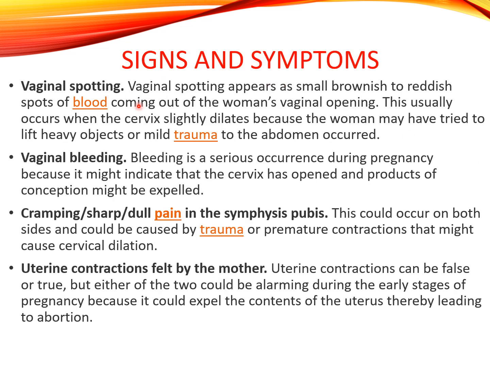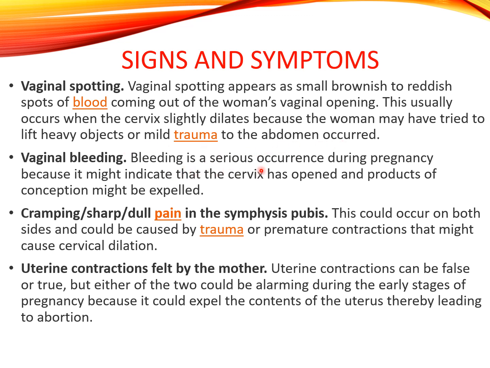Signs and symptoms: vaginal spotting, vaginal bleeding, cramping, pain, sharp or dull pain in the symphysis pubis, uterine contraction felt by the mother. Vaginal spotting appears as small brownish to reddish spots of blood coming out of the woman's vaginal opening. This usually occurs when the cervix slightly dilates because the woman may have tried to lift heavy objects or mild trauma to the abdomen occurred.